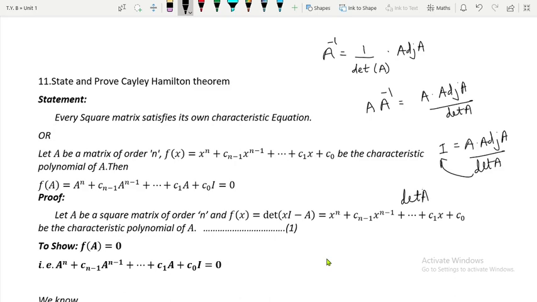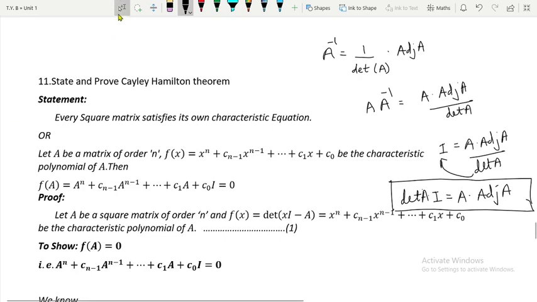So determinant of A multiplied by I is A multiplied by adjoint of A. This formula holds for any square matrix A. Determinant of A multiplied by I is equal to A multiplied by adjoint of A. That is what I have written here.